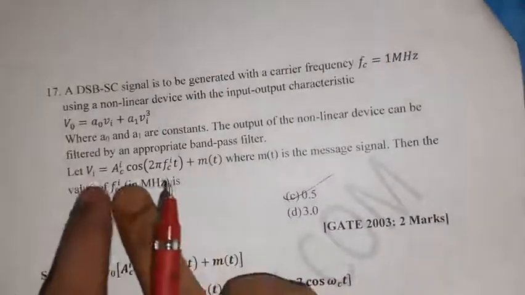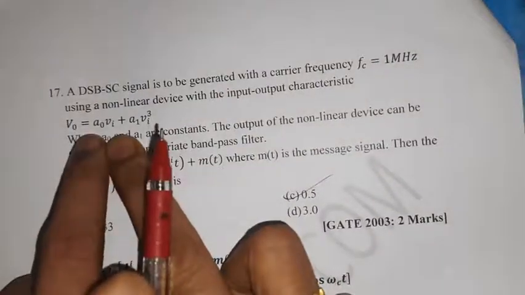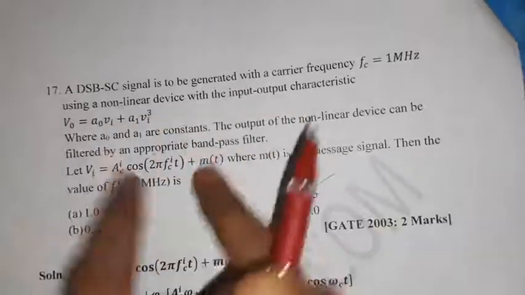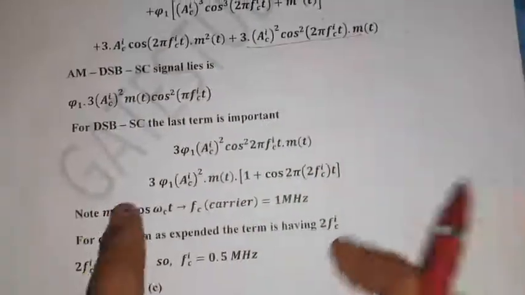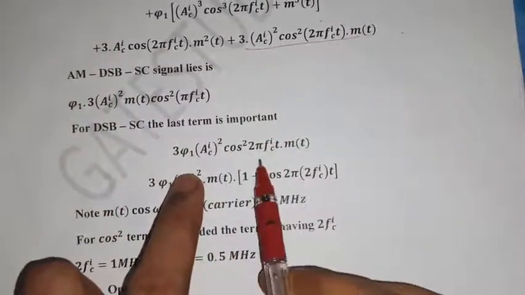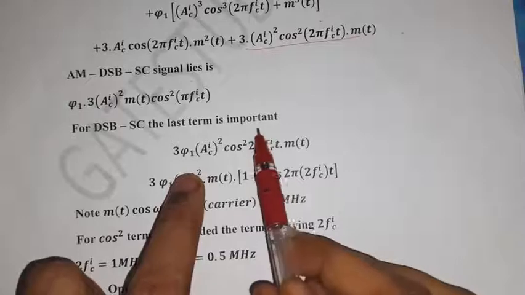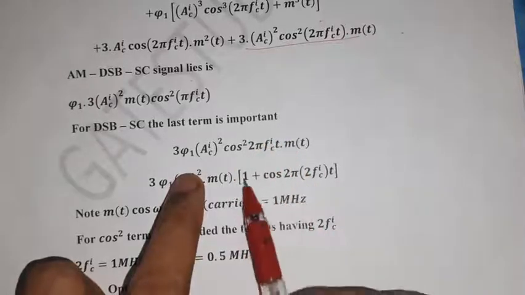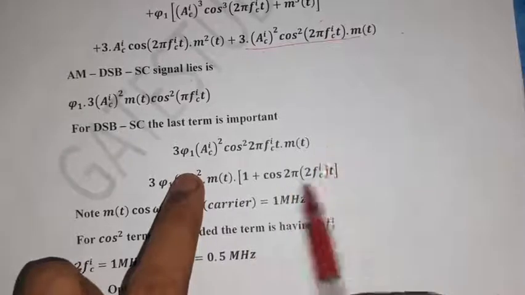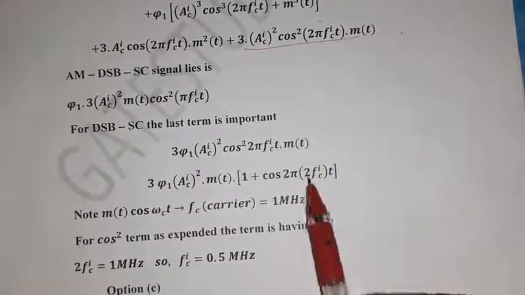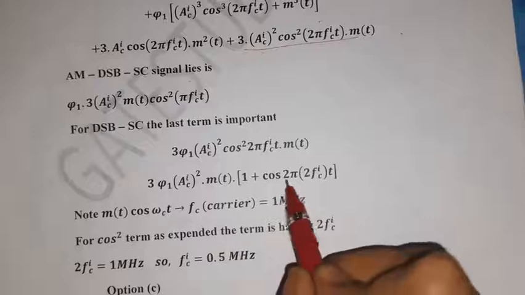Taking only this term, which has cos squared theta, and simplifying, cos squared something can be written as 1 plus cos 2 into this value. So 1 plus cos 2 into this, we will get 2 Fci t. Cos 2 into 2 gives 4.